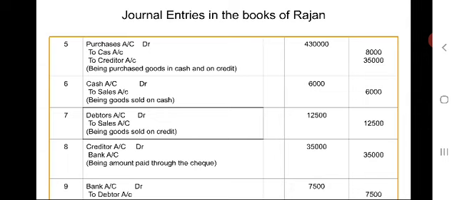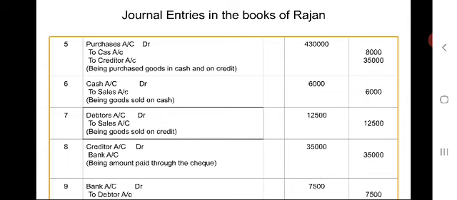To indicate that entry is completed, we have to write narration within the brackets. Being goods sold on credit. As in the problem, customer name is not given, that means debtor's name is not given, so that we have written debtors.